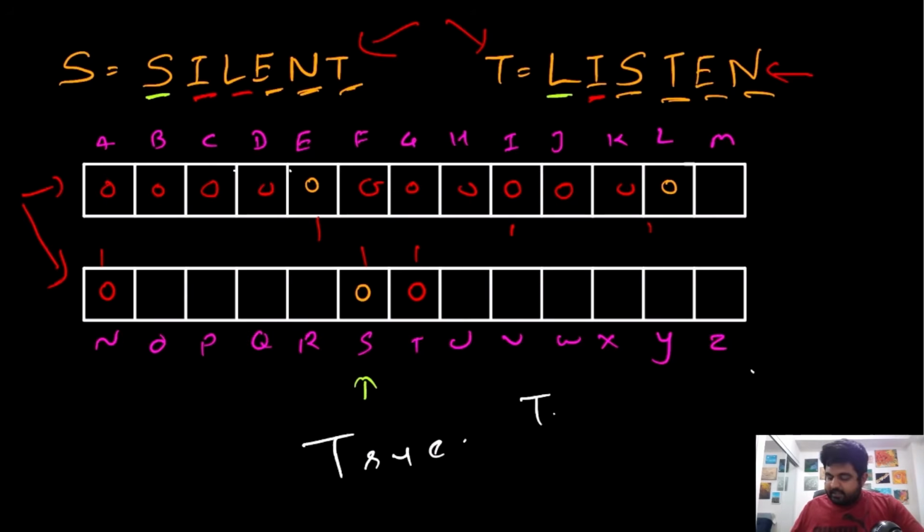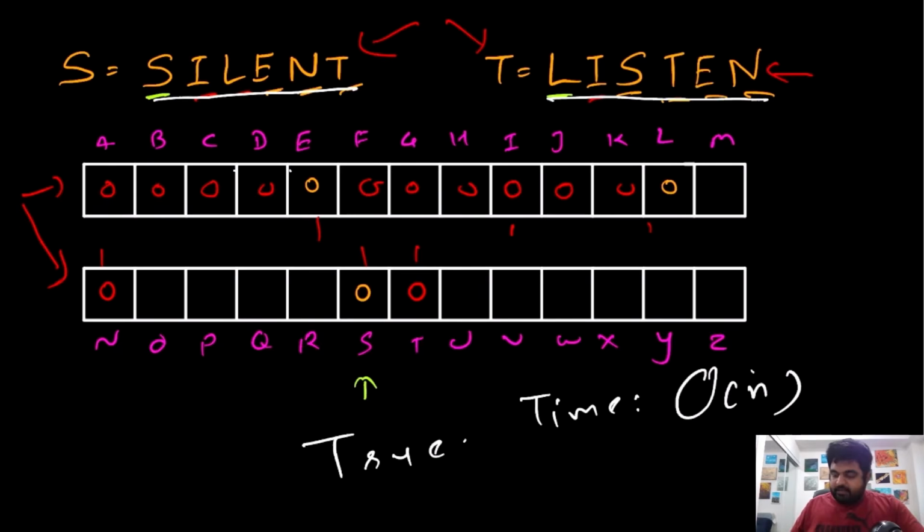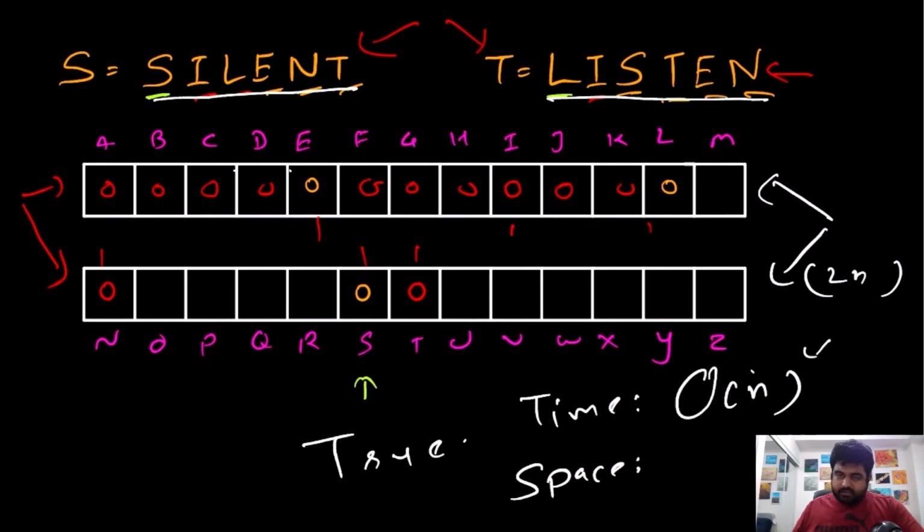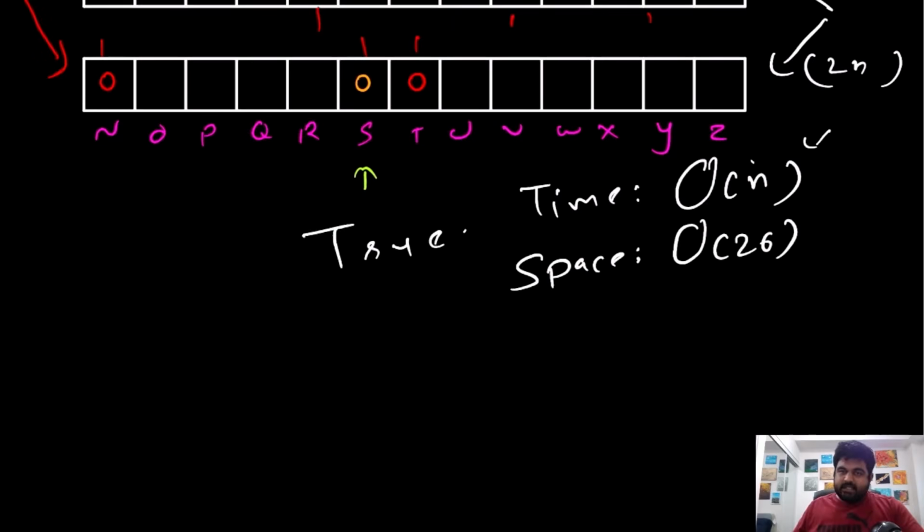If we see the time and space complexity, in this case the time complexity is going to be big O of n. Why big O of n? Because we will have to iterate over all the characters in S and T one time, and then we will have to iterate over this given array one time to determine if all the entries are 0 or not, and both take n times. So actually we are doing like 2n work, but we can generalize it to be big O of n. In terms of space complexity, you can argue with your interviewer, because we are actually using an array of size 26, so it's like big O of 26, which is a constant value, so you can also consider it to be constant.